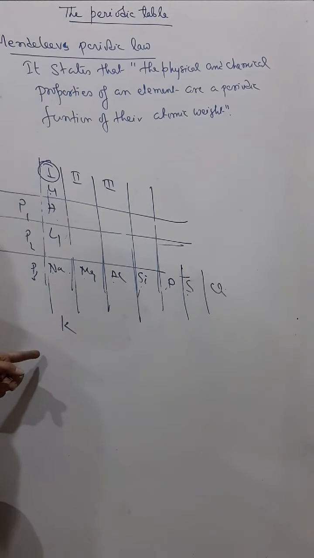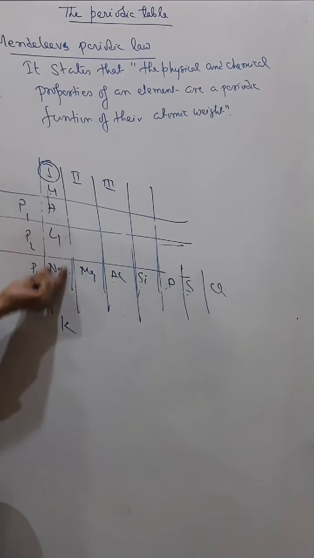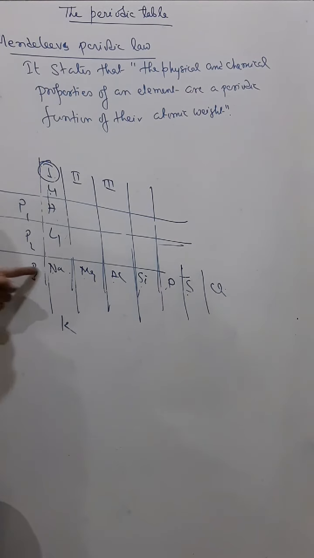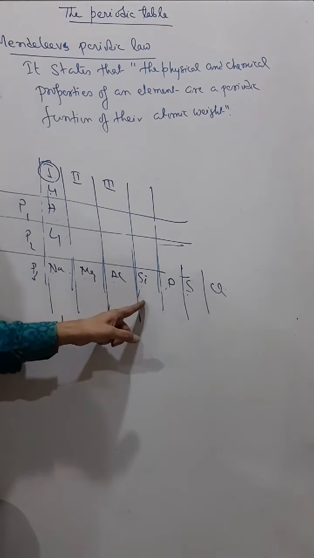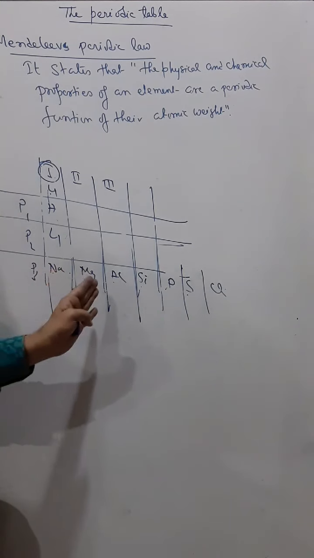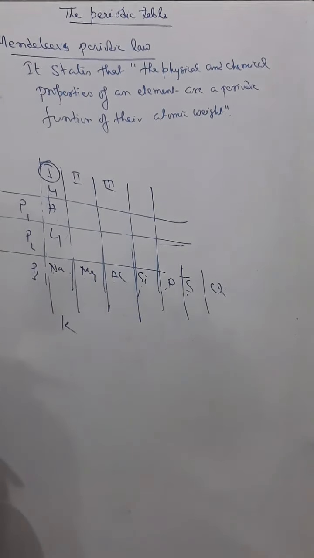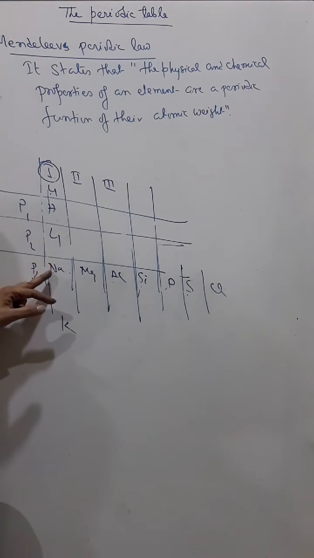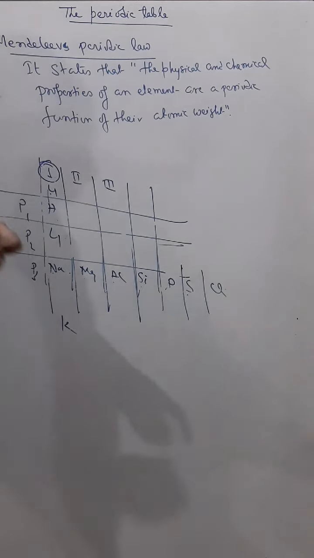So you can understand in a particular group the properties are matching, and in a period, as we go from left to right, there is a gradual change in the properties. This is Mendeleev's periodic law, and all this arrangement has been done according to the increasing atomic weight of the elements.